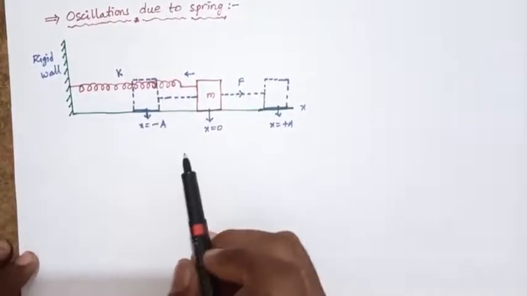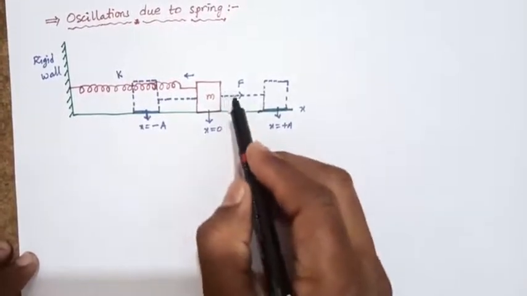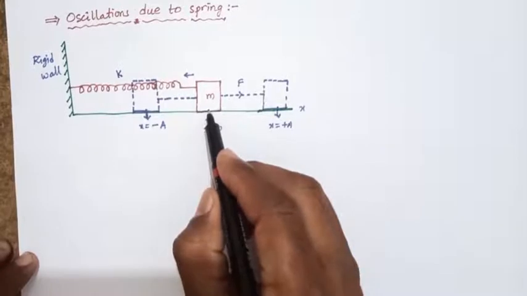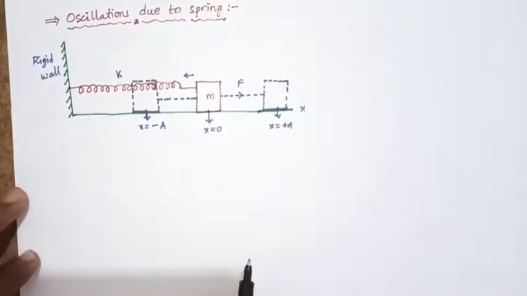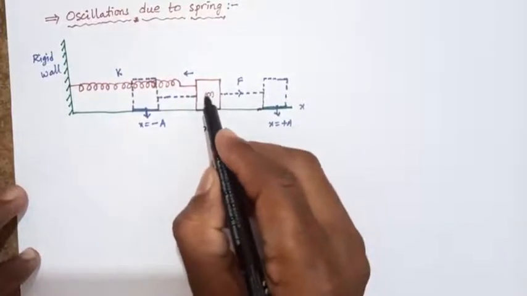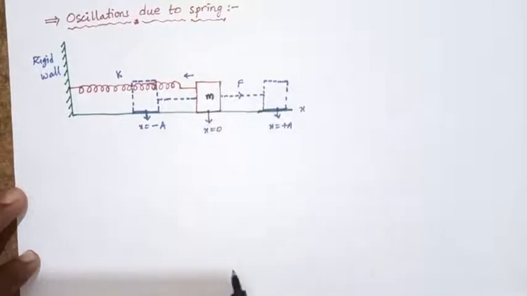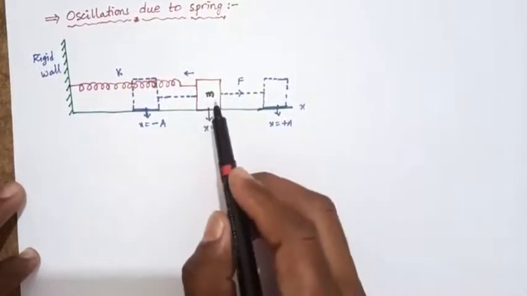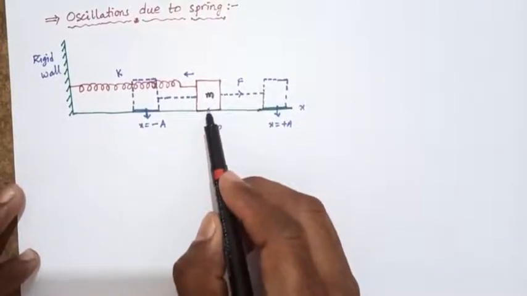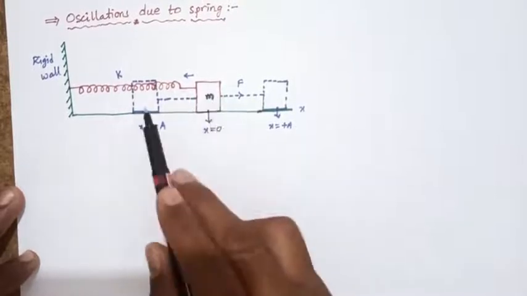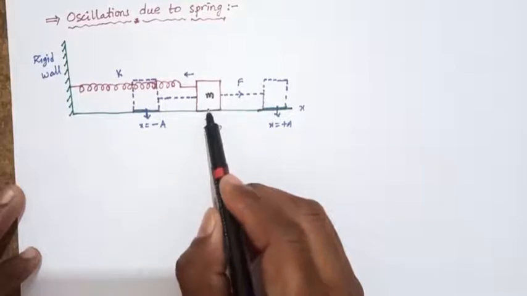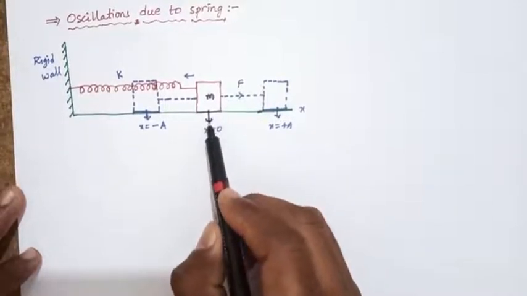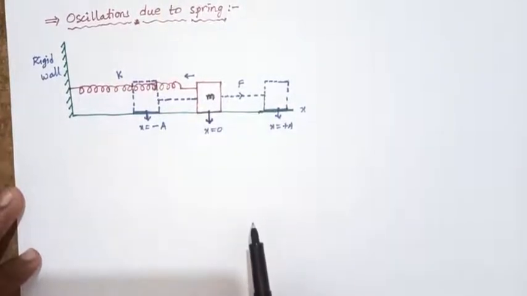As discussed in earlier chapters, when the mass m of the body is at rest on the frictionless surface, it is called the equilibrium position or mean position.